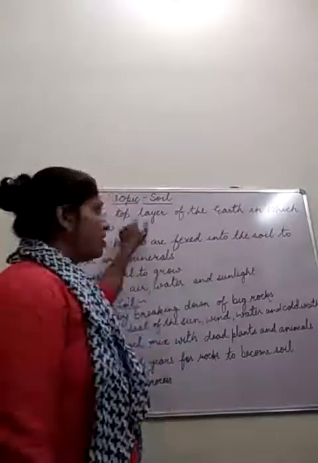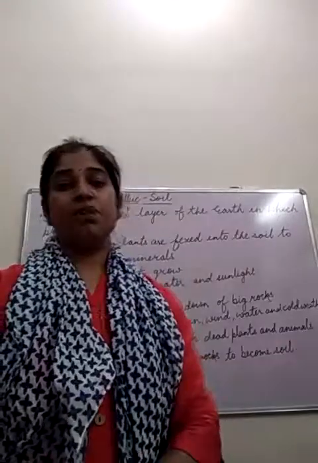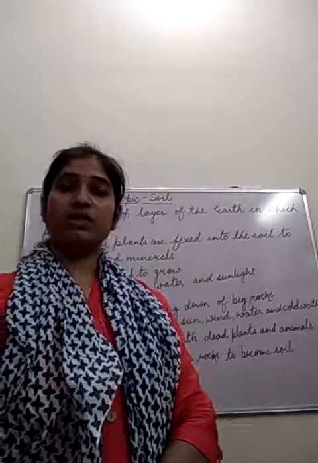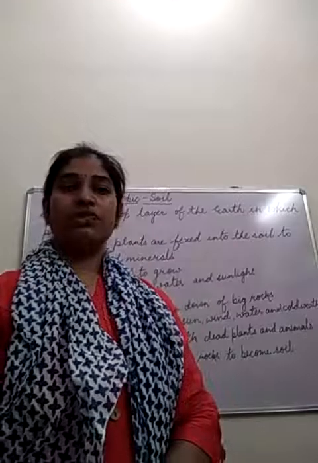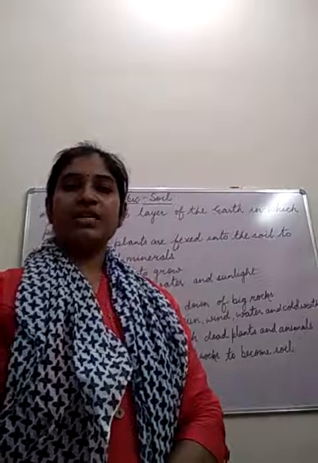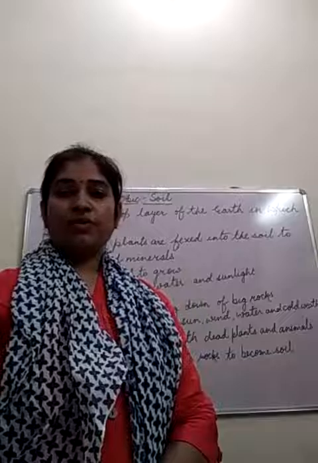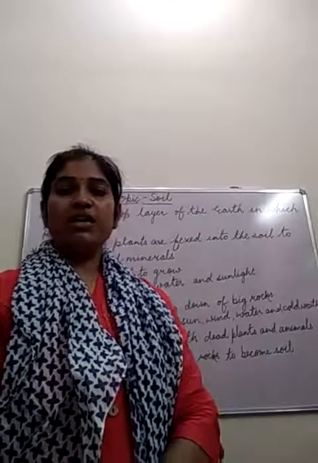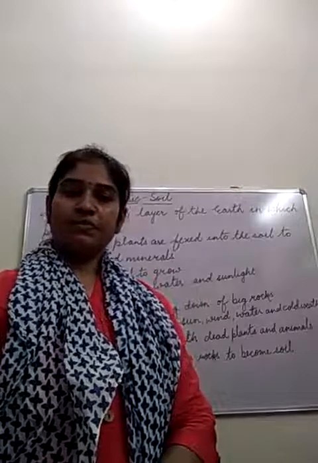Okay. So what is soil, beta? Soil is the top layer of the earth in which plants grow. You see around on the earth crust. This is the first layer. This is the upper layer of the earth crust on which we stand, we play, we do many activities, which you can say as land also. So in that we see some tiny particles of stone, that is called as soil. So in short you can say this is the top layer of the earth in which plants grow.